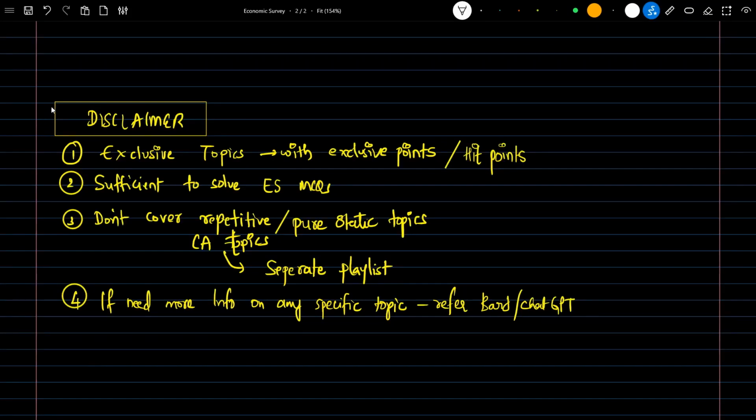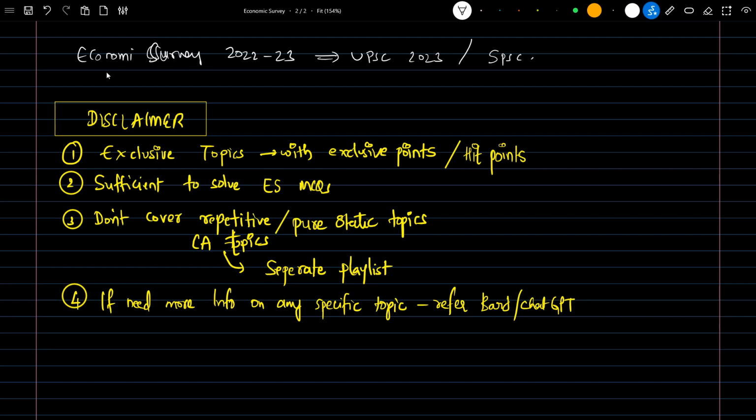We will be discussing in detail the economic survey. This economic survey is of the years 2020 to 2023, which will be helpful for solving the prelims questions of UPSC 2023 and other state PSC exams.